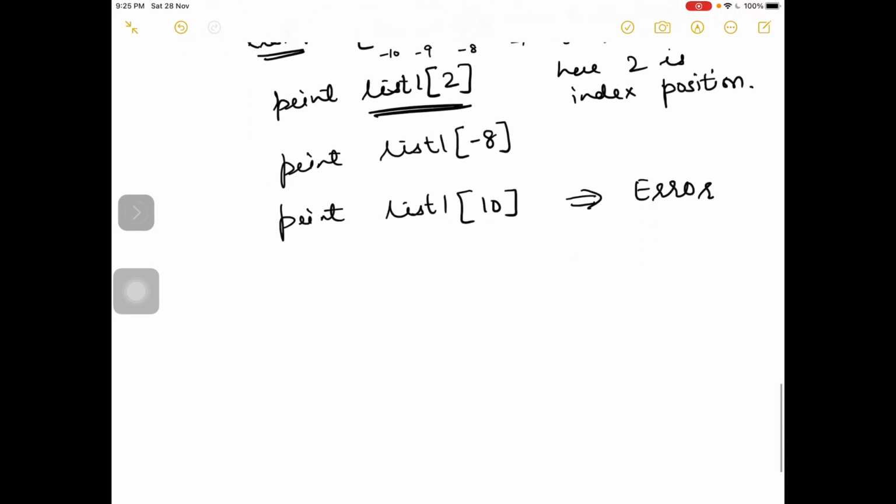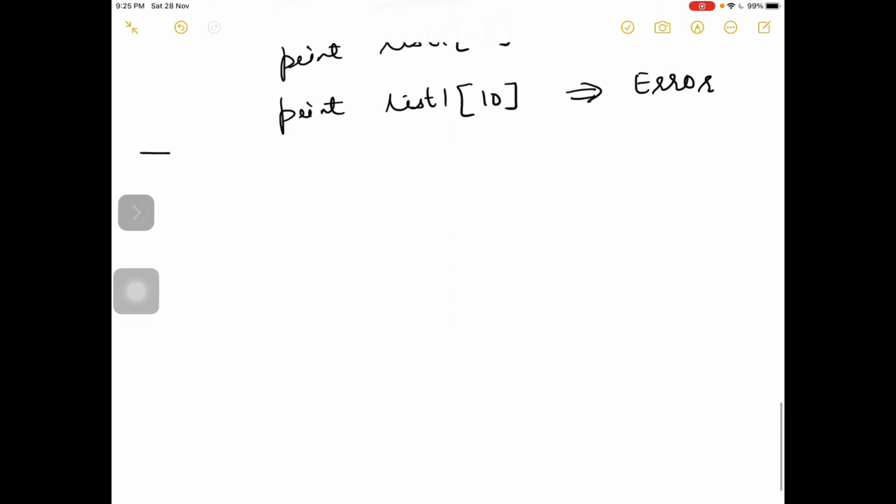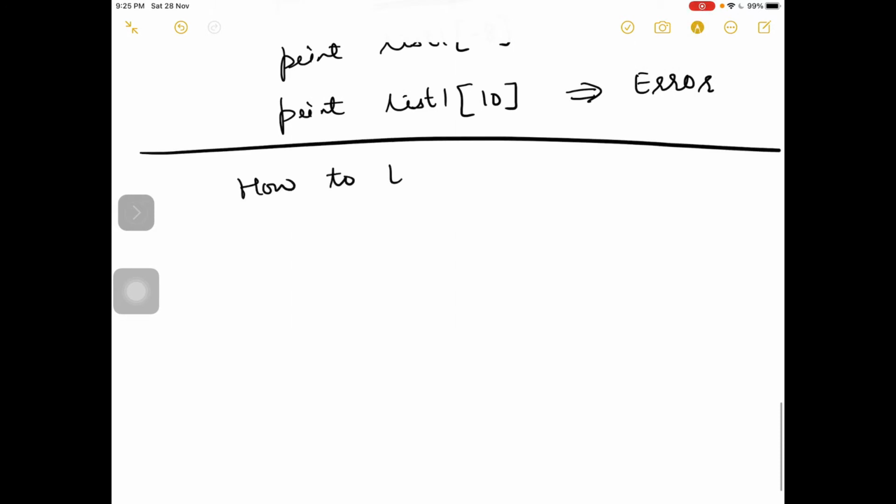Next, how to traverse a list. Traversing means accessing each element of a list.